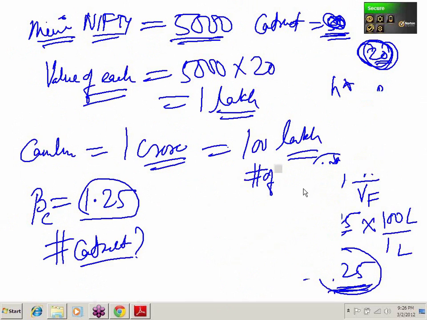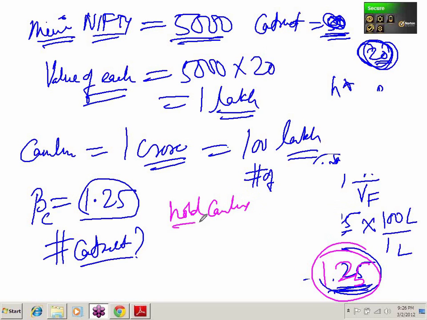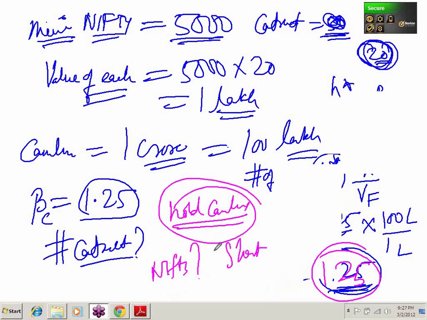Now let us try to understand the rationale behind it. So 125 is the number of futures required. Let's say we hold Camlin. Why should we go long in Nifty? We should go short. Why? Because we are already holding Camlin.